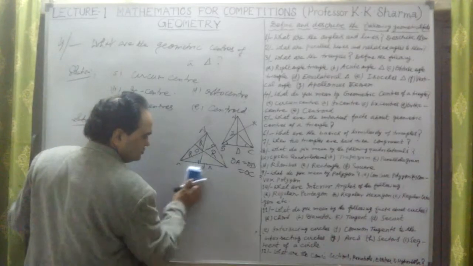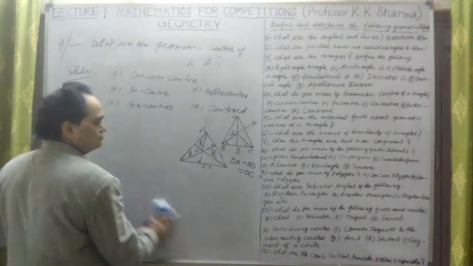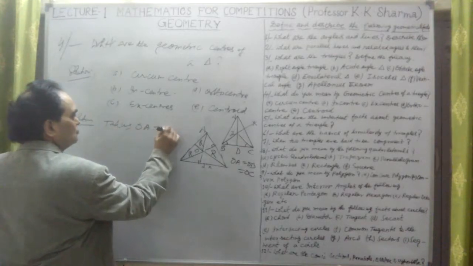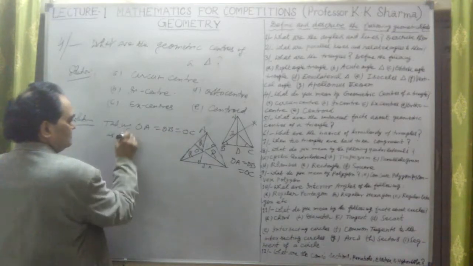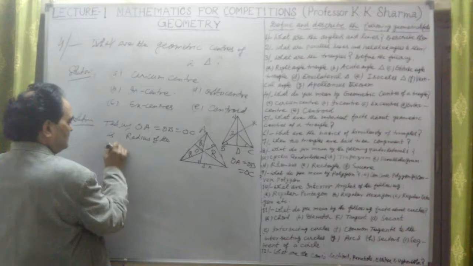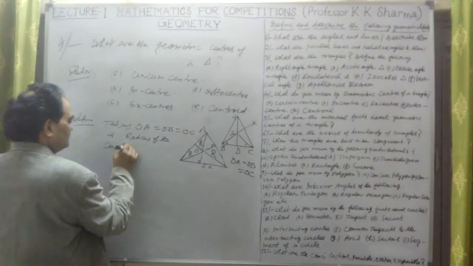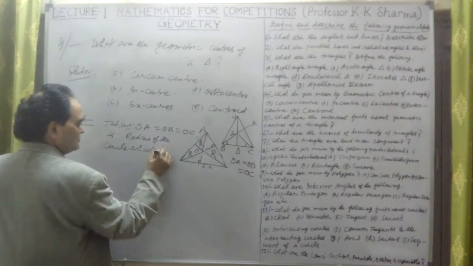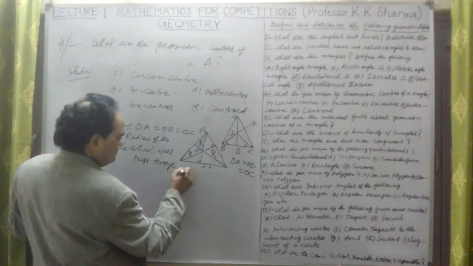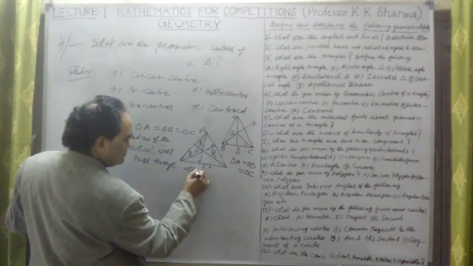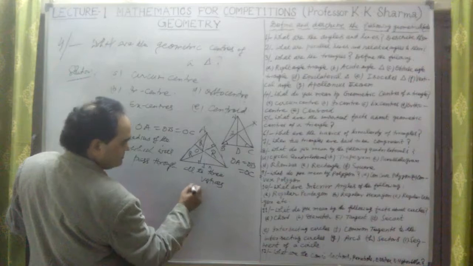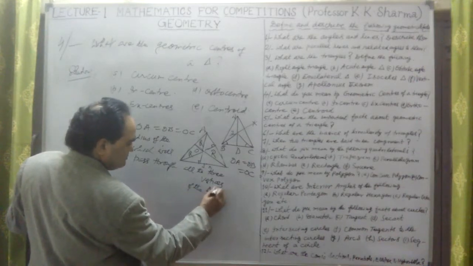Now if I take OA equal to OB equal to OC as the radius and draw a circle, it will pass through all three vertices of the triangle ABC.